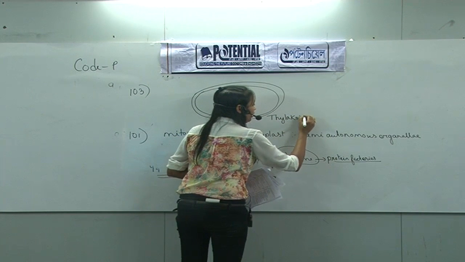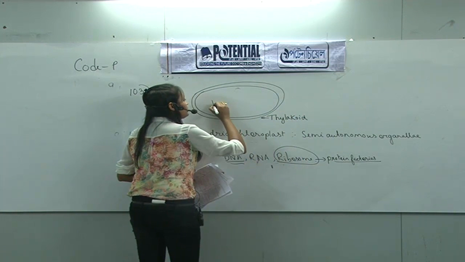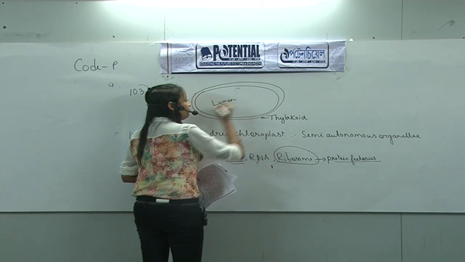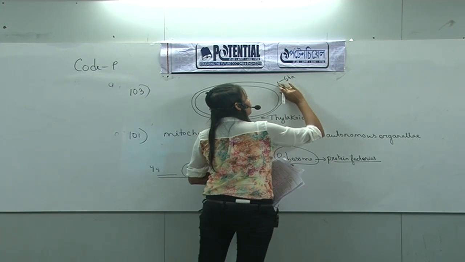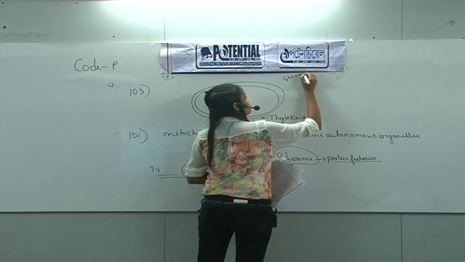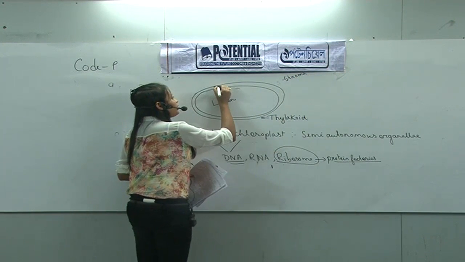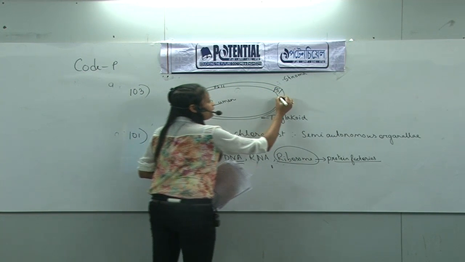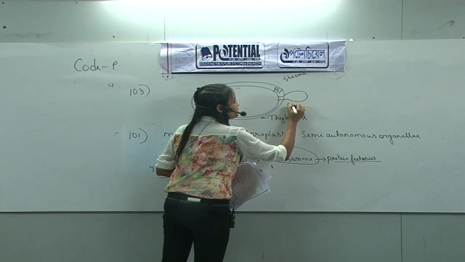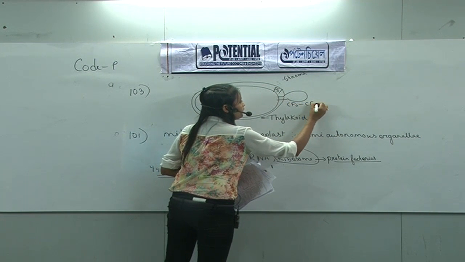In this thylakoid, this portion is known as the lumen, and the outside portion is the stroma. Here PS2 is located, and in that portion this is PS1, and here the complex CF0, CF1.